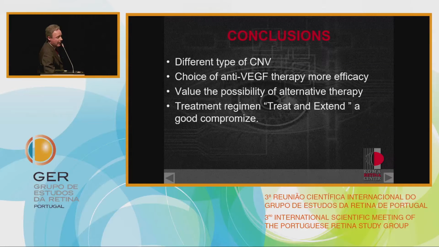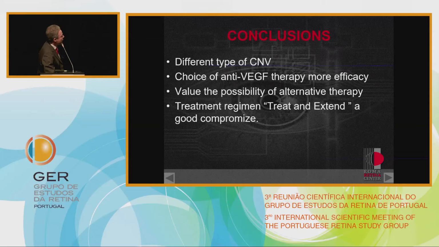I showed you an image of a polypoidal lesion. We know that polypoidal lesions have a good response to photodynamic therapy plus intravitreal injection, as do RAP lesions or other types of lesion. So I criticize my colleagues who, for example, at the beginning of the pathology don't do all the exams on the patient but only an OCT. OCT is good for the follow-up of the patient, but at the beginning it is very good to do all types of exam to identify exactly what we are going to treat.